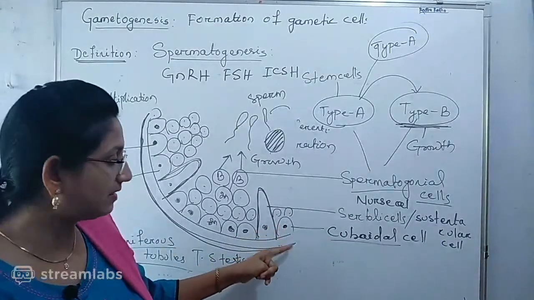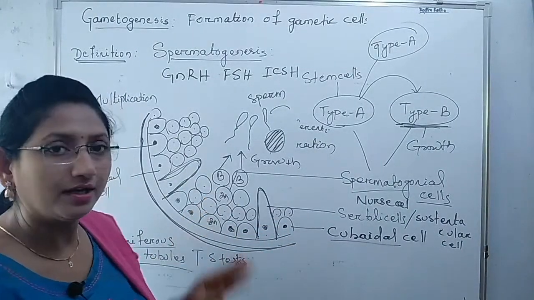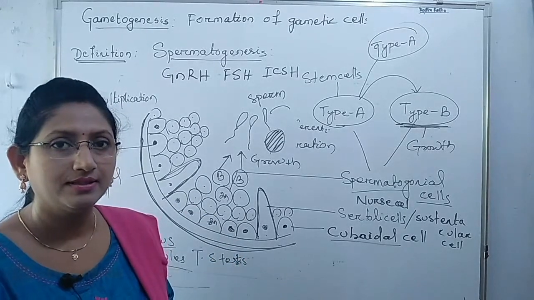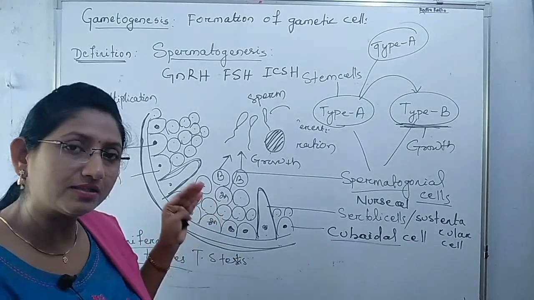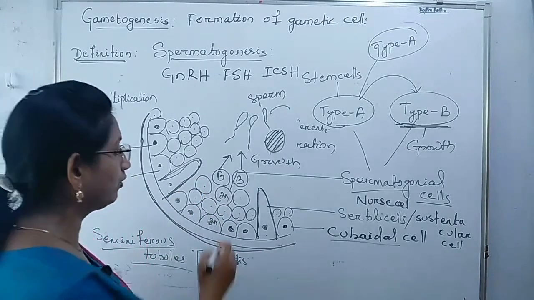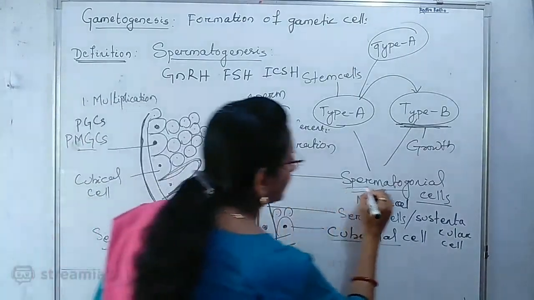The cuboidal cells divide mitotically and repeatedly to produce a large number of spermatogonial cells.